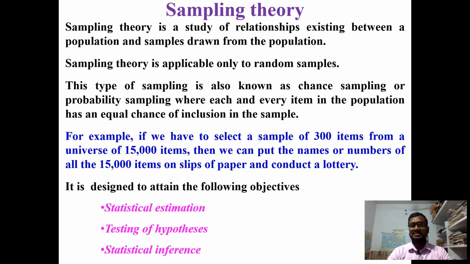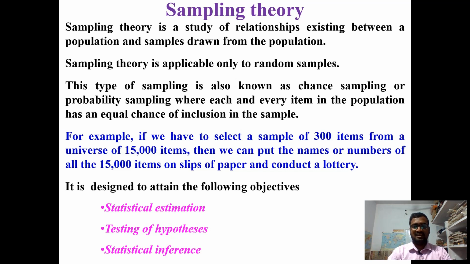For example, if we select a sample of 300 items from a universe of 15,000 items, then we put the numbers of the 15,000 items on slips, conduct a type of lottery, and pick up only 300 items. Then the probability of all the items is equal, but we have chosen only 300.